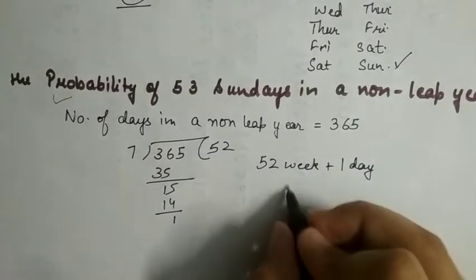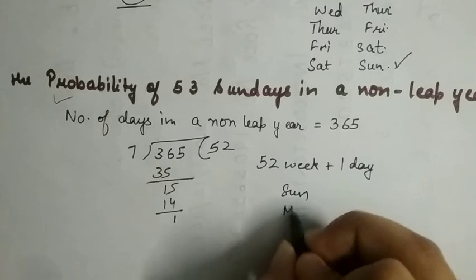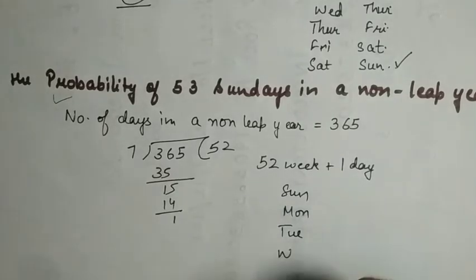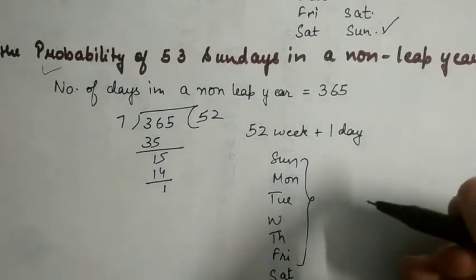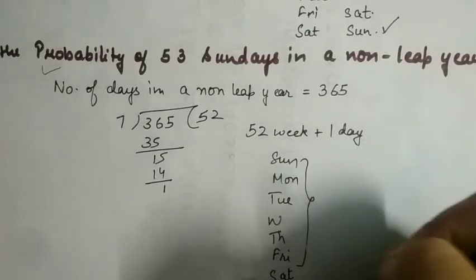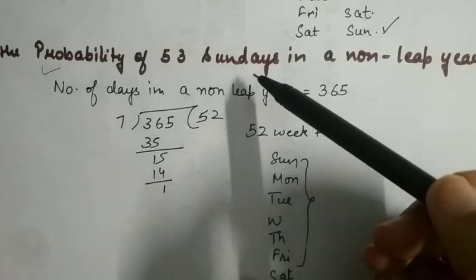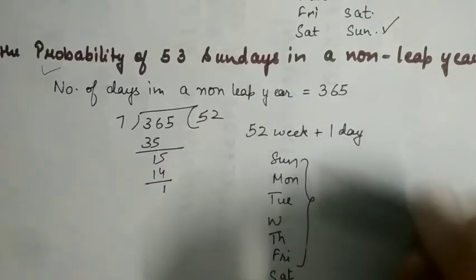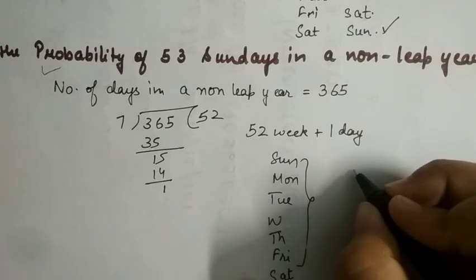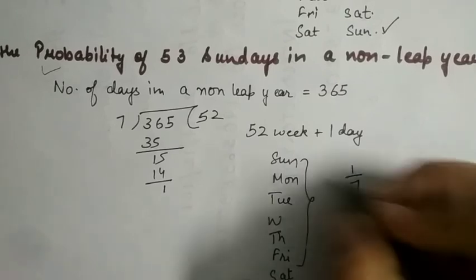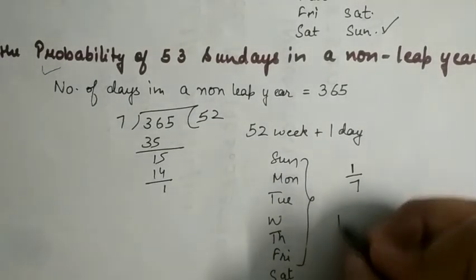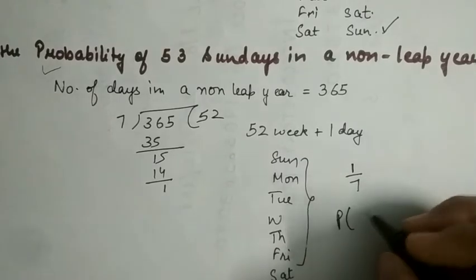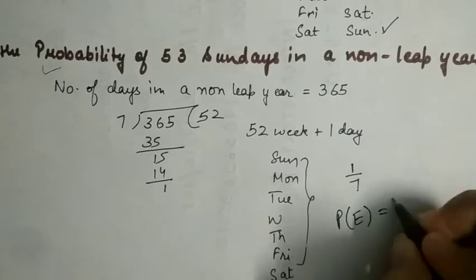Now this 1 day could be Sunday, Monday, Tuesday, Wednesday, Thursday, Friday, or Saturday. Out of these 7 days, it could be any one day. Now we have to find the probability of getting 53 Sundays, so the probability of getting a Sunday would be 1 by 7, because total are 7 and 1 Sunday is there. So the probability of getting 53 Sundays in a non-leap year is 1 by 7.